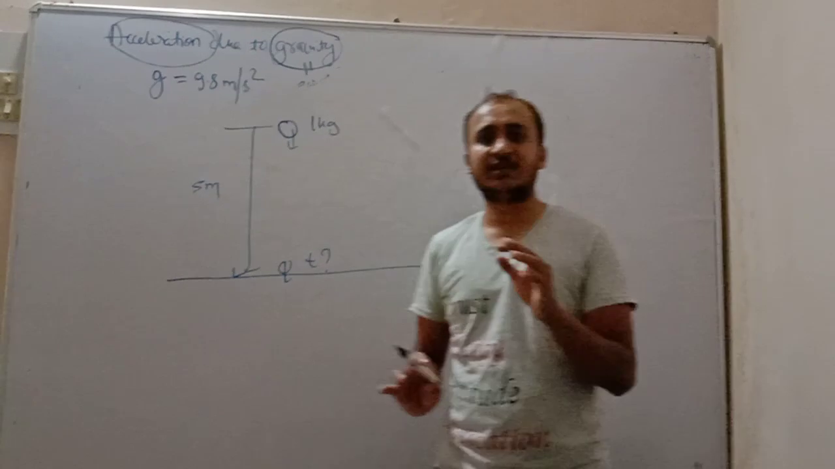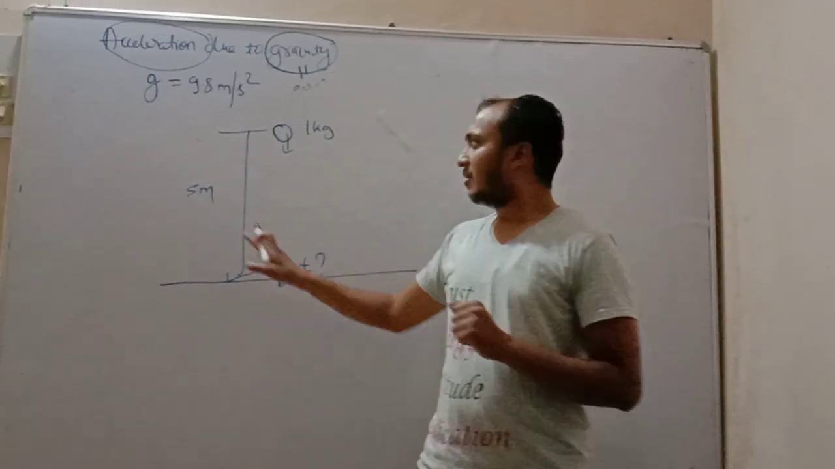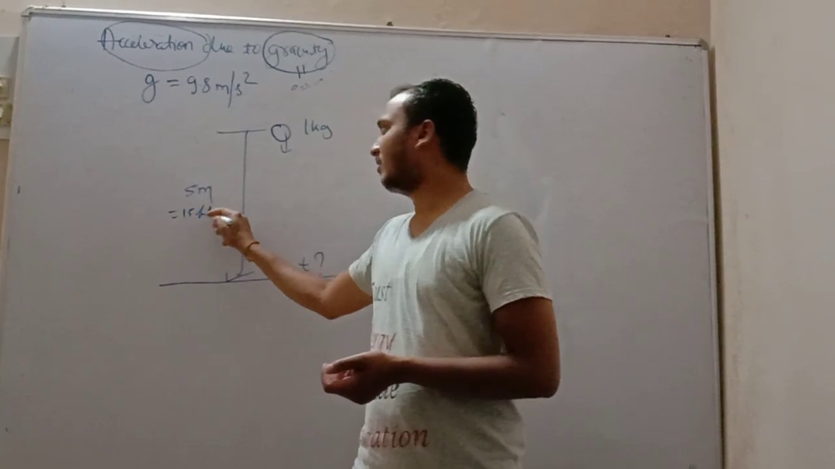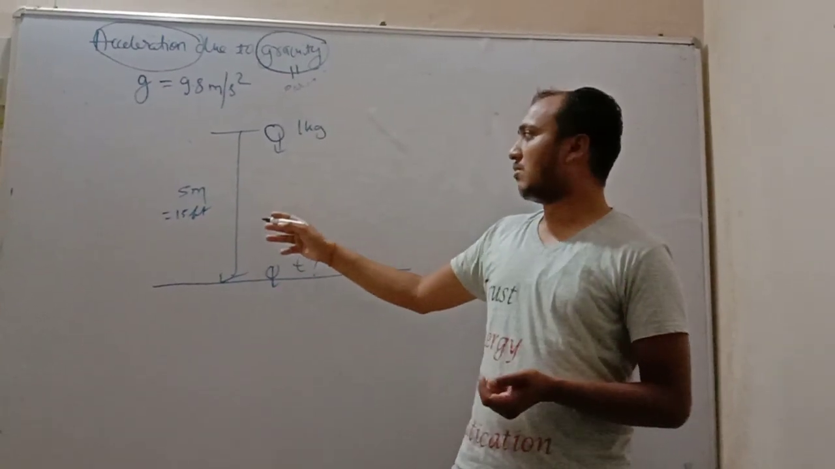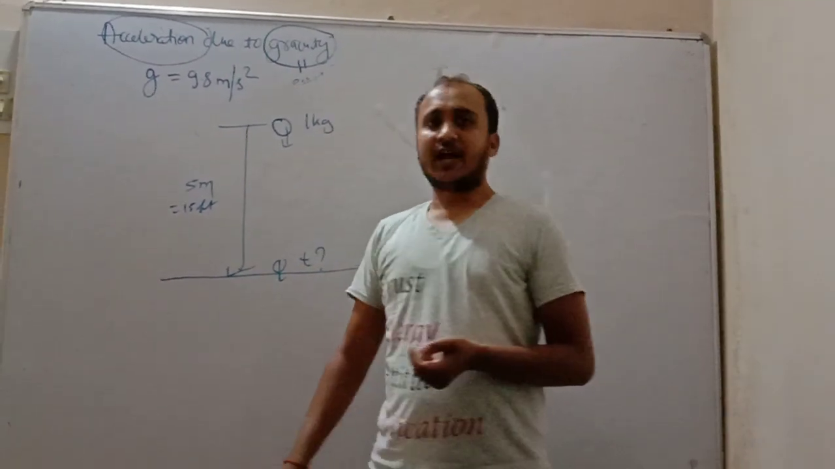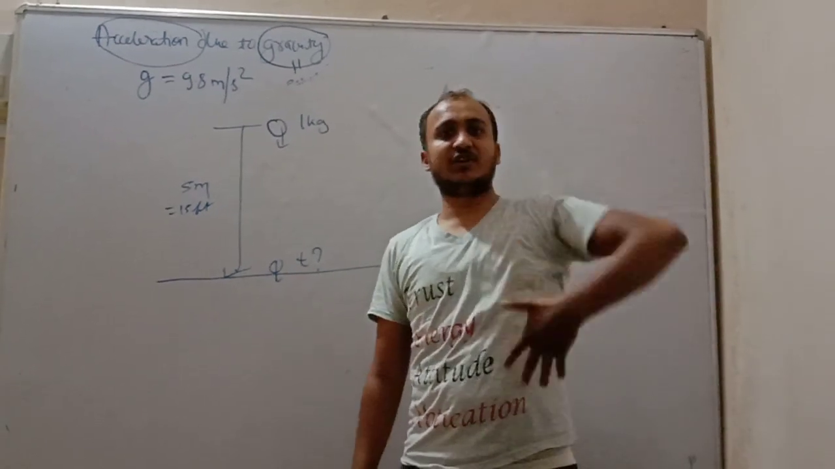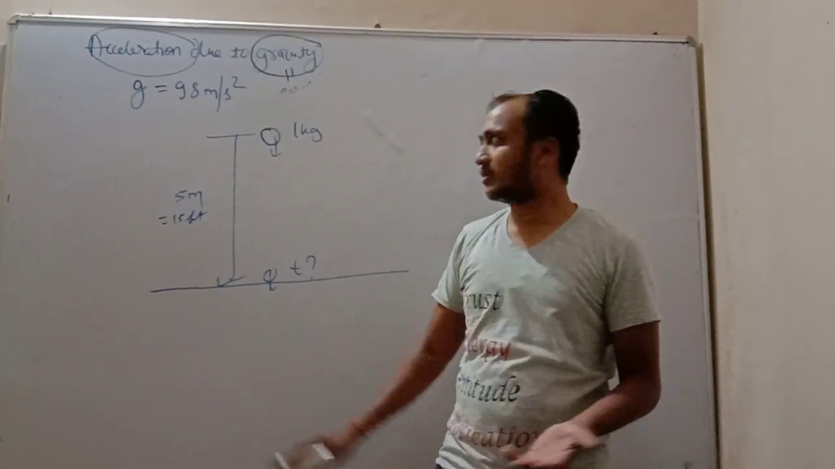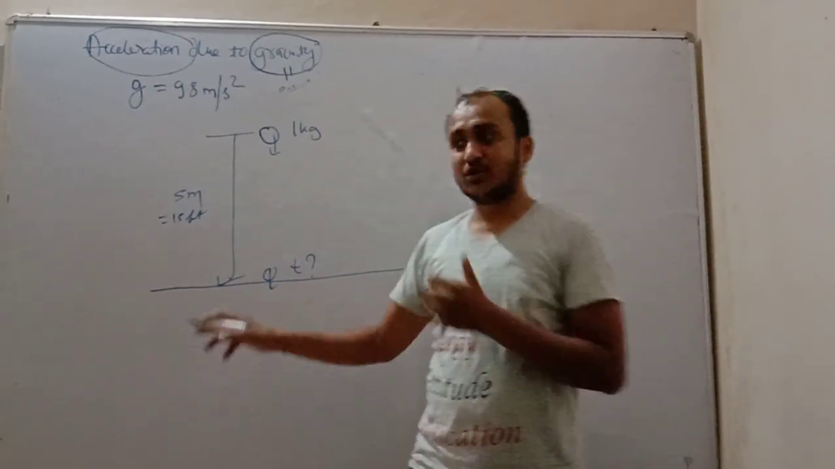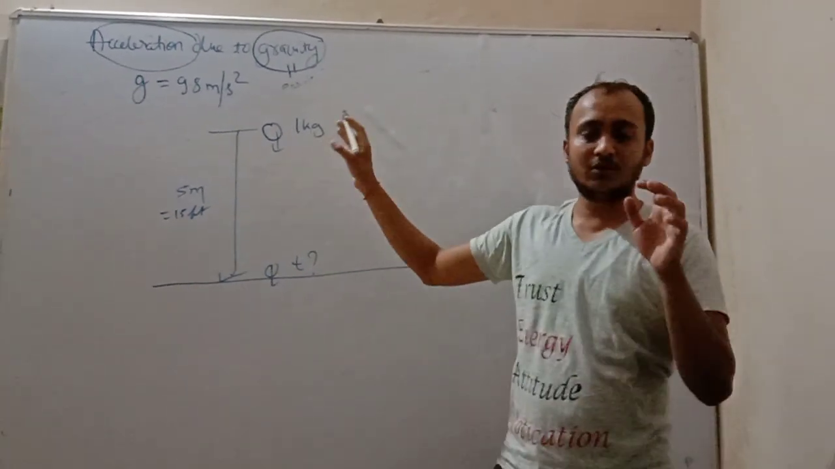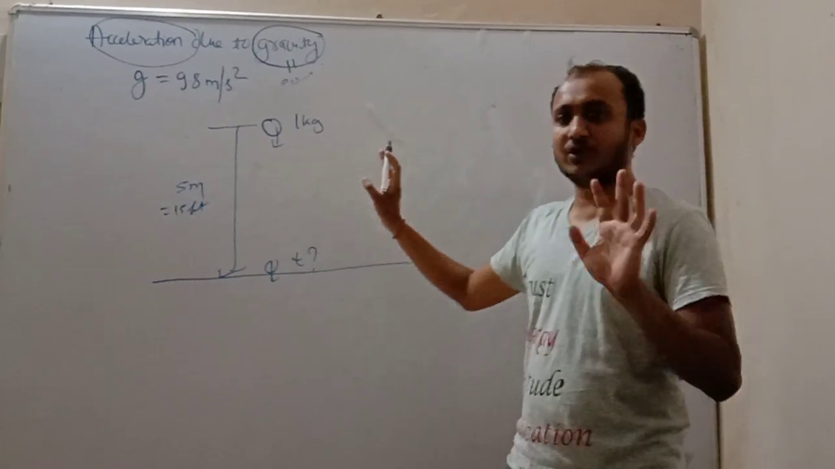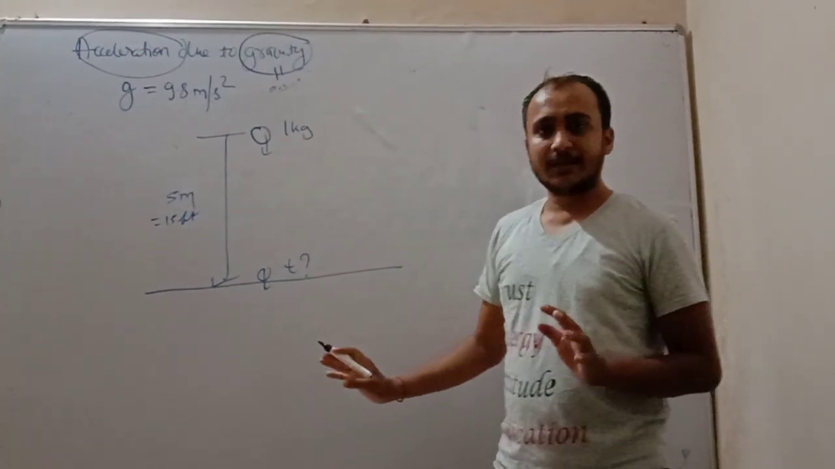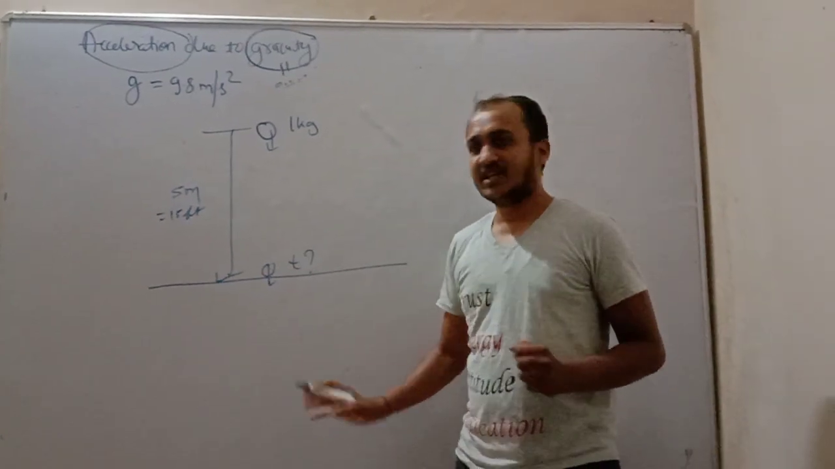Normally, friends, 1 meter equals 3 feet, so 5 meters equals 15 feet. And normally, the ground floor of our one-story house is 5 meters. So you are dropping a ball from your roof, from your terrace. When you drop a ball of 1 kg from a terrace, you have to calculate the time it takes to